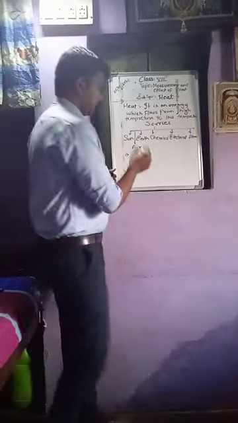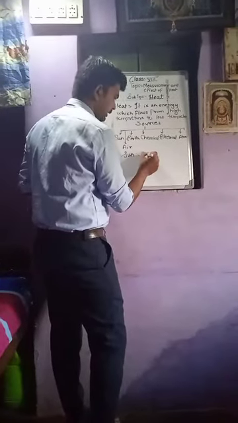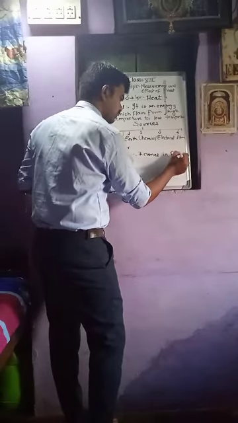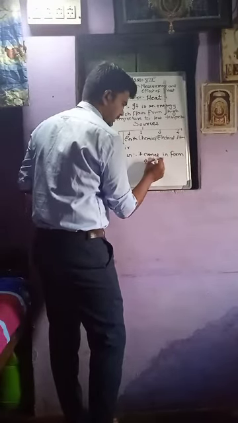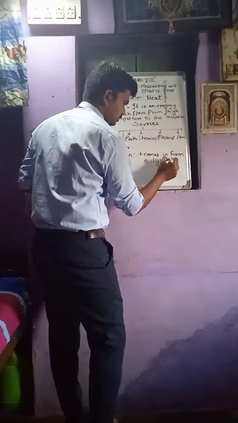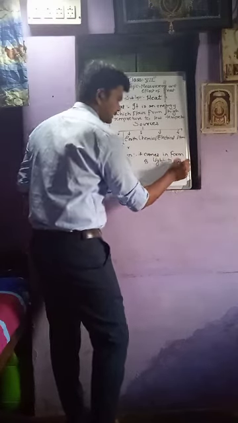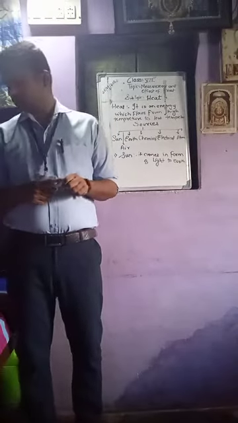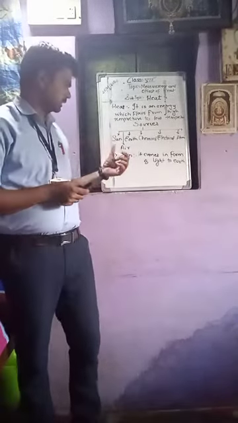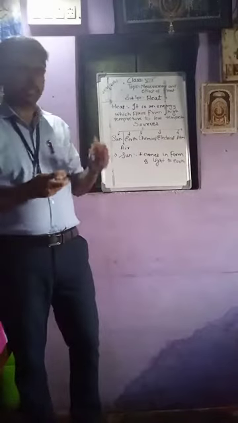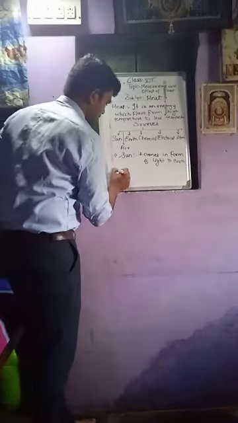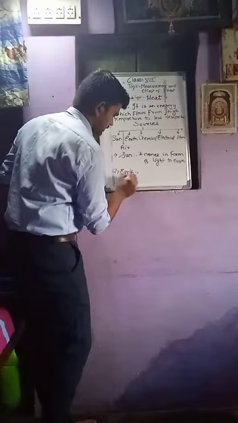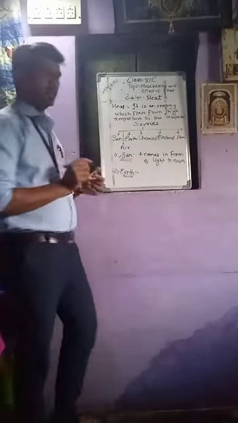What happens? It comes in the form of light to earth. This is the first source of our heat. The second source is nothing but our earth. Which is the second source? The second source is nothing but our earth.